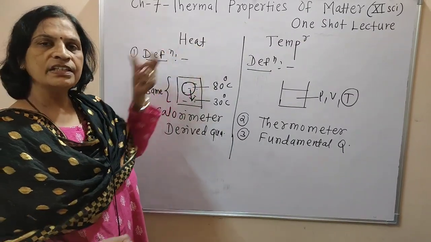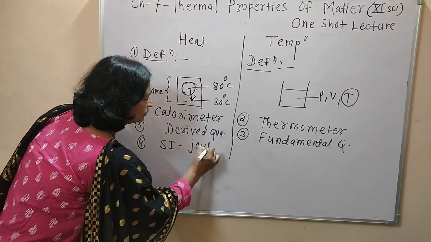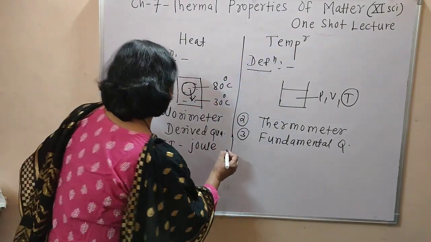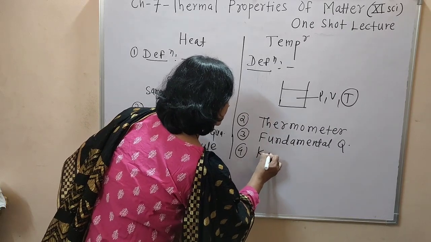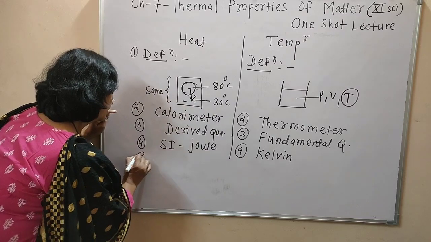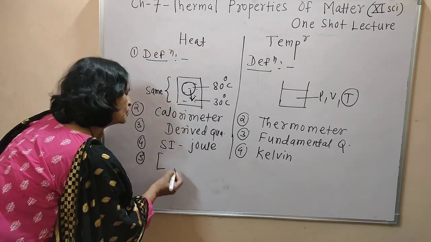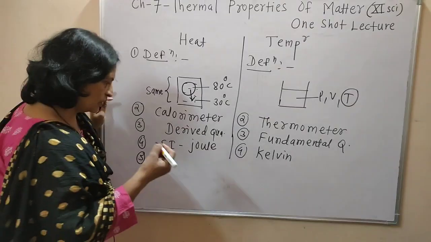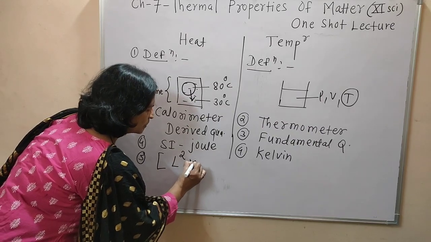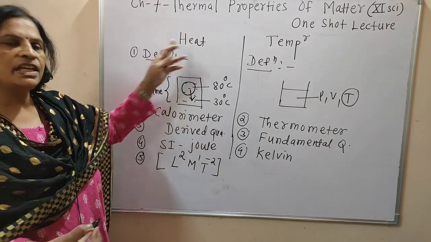Then the next point. The SI unit of heat is joule. And the SI unit of temperature is Kelvin. Then the last point. The dimensions of heat are the dimensions of energy or work, that is L raised to 2, M raised to 1, T raised to minus 2. That is the dimension of heat.